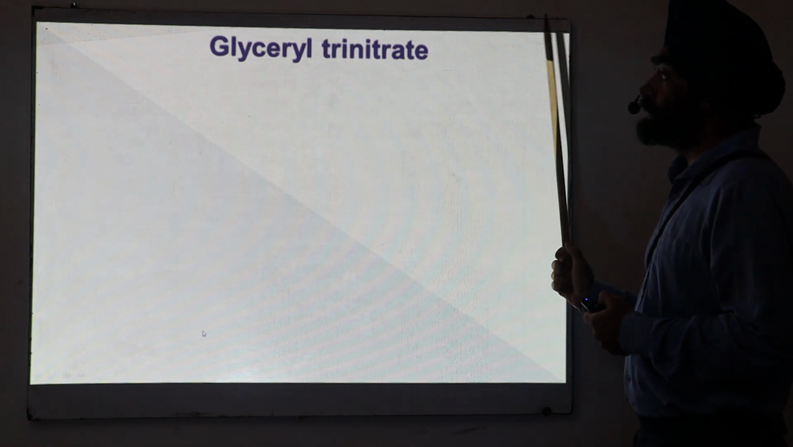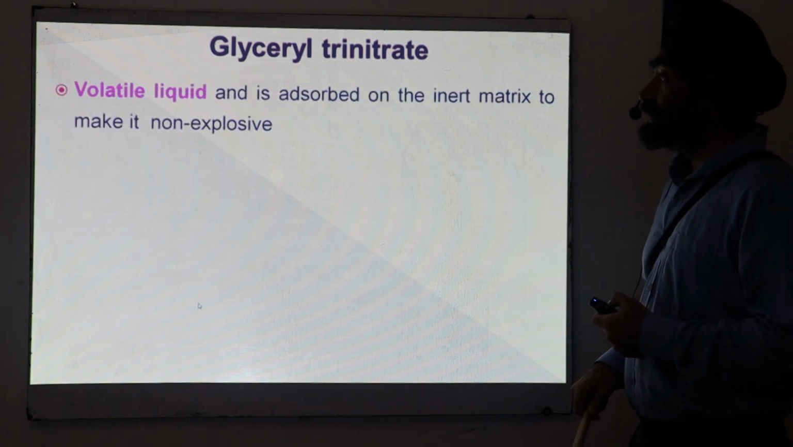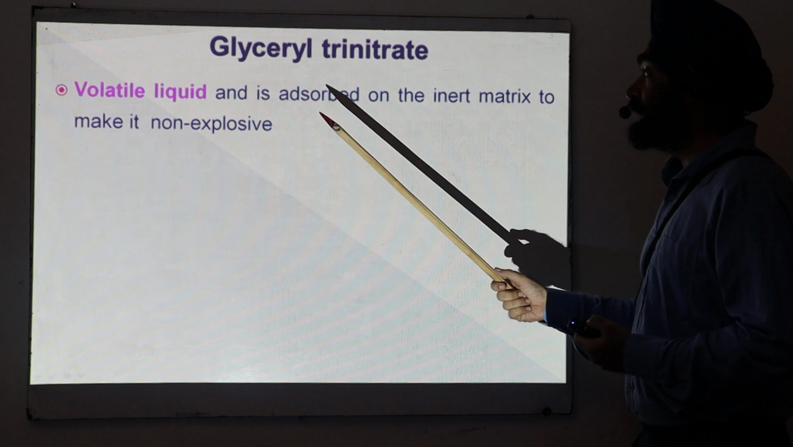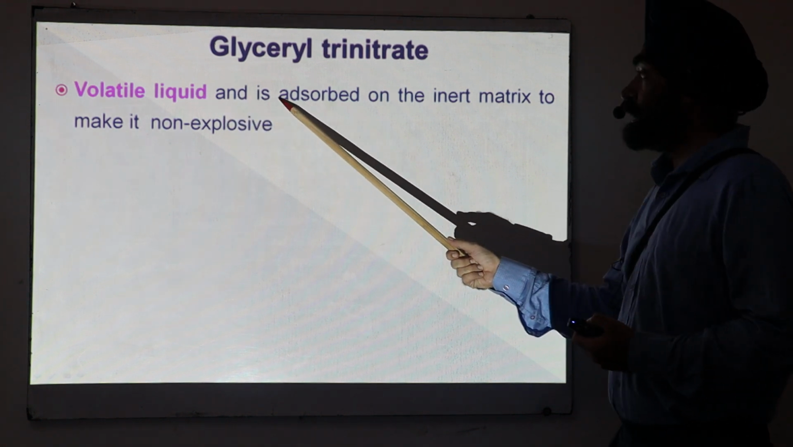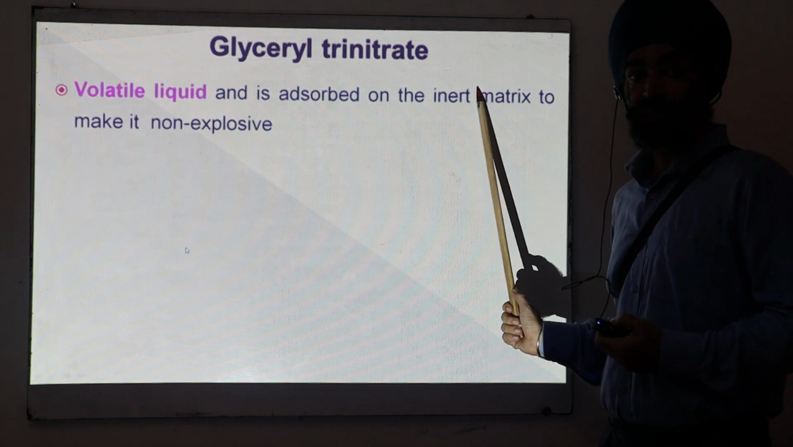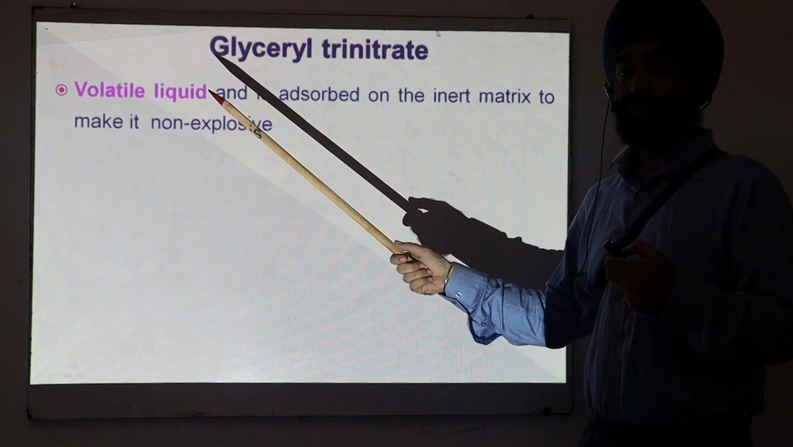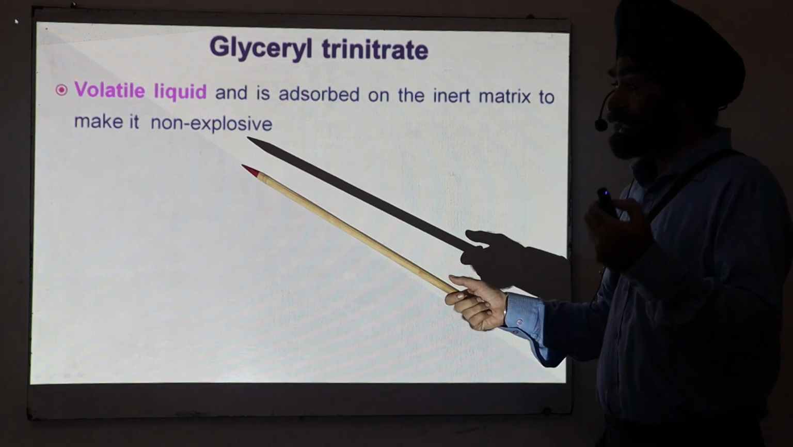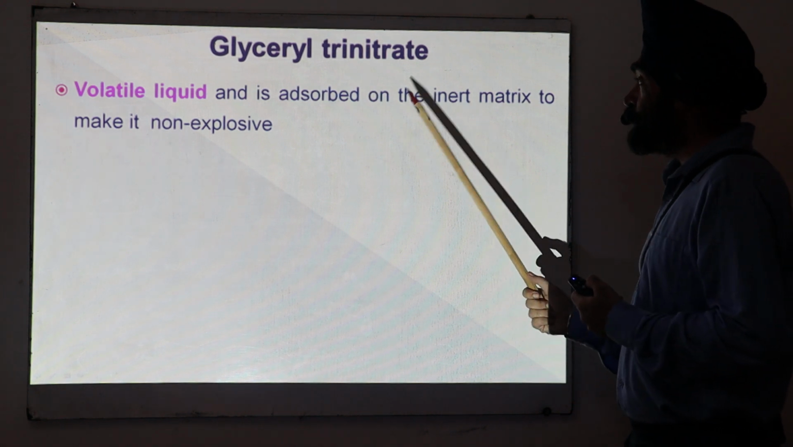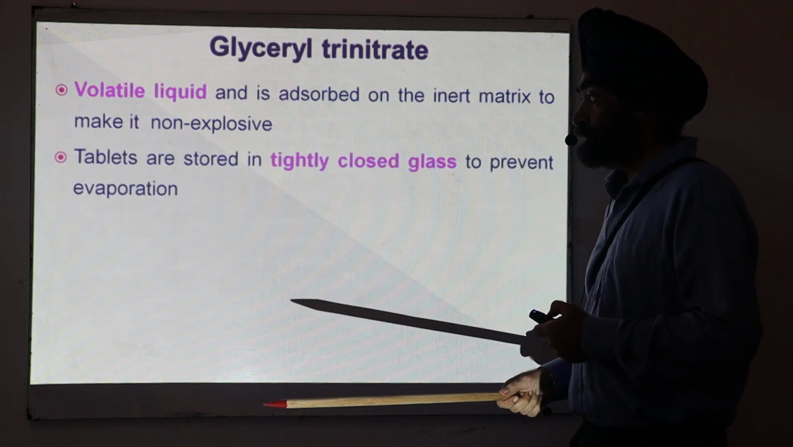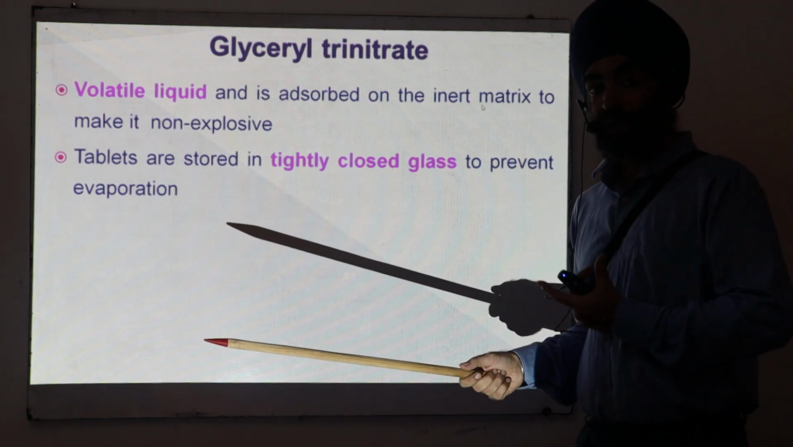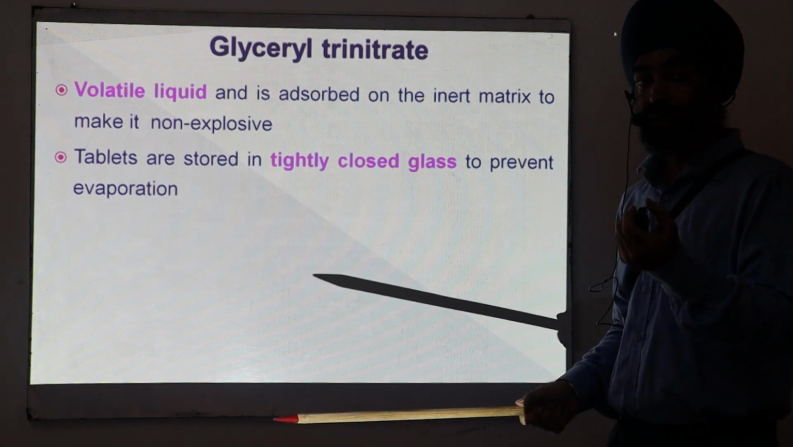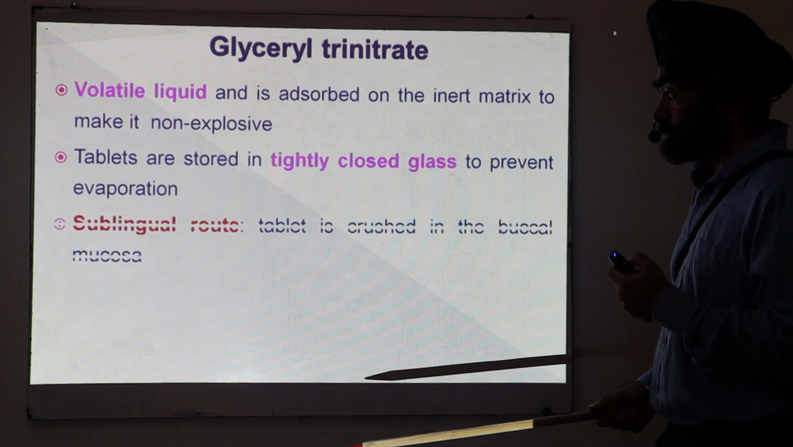Now, this very important drug, glyceryl trinitrate, is actually a volatile liquid. To make it into a tablet, the volatile liquid is absorbed into an inert matrix and it becomes non-explosive. Otherwise, these nitrates are explosives, dynamites. So the liquid is absorbed over a solid to make a tablet form. These tablets are enclosed in tightly closed glass containers to prevent evaporation, so that the drug remains inside the tablet.